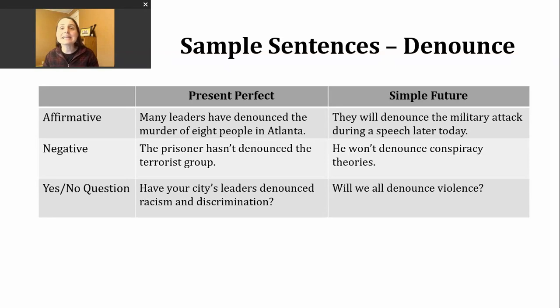Finally, if you want to make a yes or no question in the simple future using will, start your sentence with will. Then use your subject and then the base verb. Will we all denounce violence?